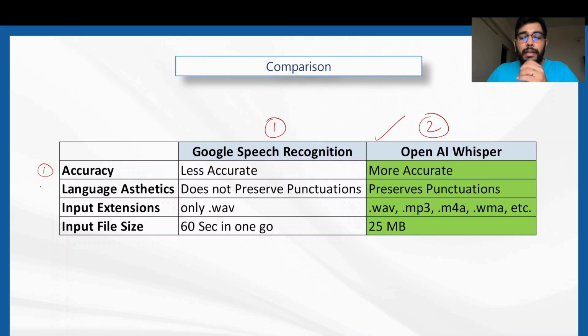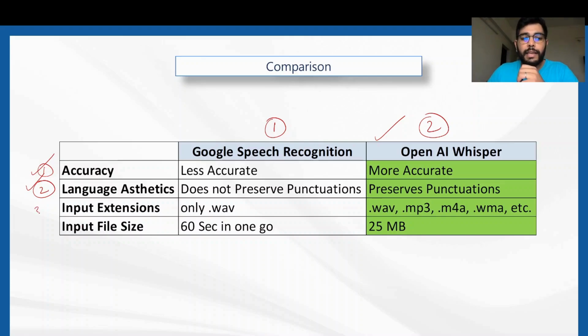Coming to preserving the aesthetics of the language, that is the punctuations. As we just saw in OpenAI's transcription of the speech, the punctuations are preserved and the meaning of the language is well defined. Whereas in Google speech recognition, since it's missing out on a lot of punctuations, the meaning of the language gets disturbed. So over here as well, in language and aesthetics, OpenAI Whisper wins.